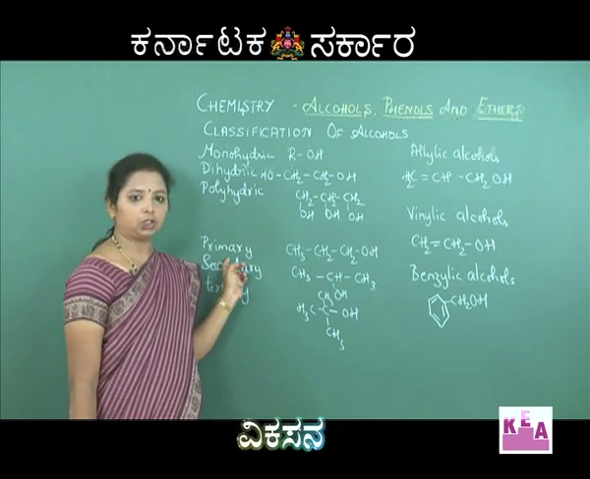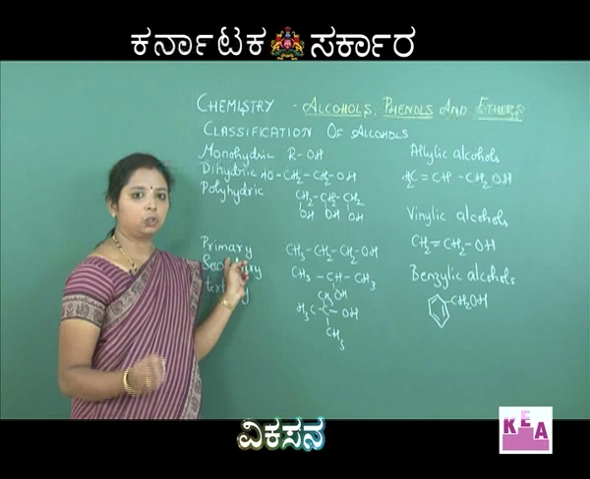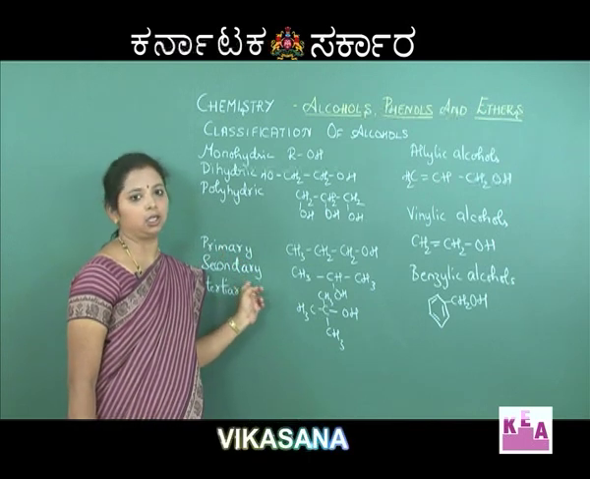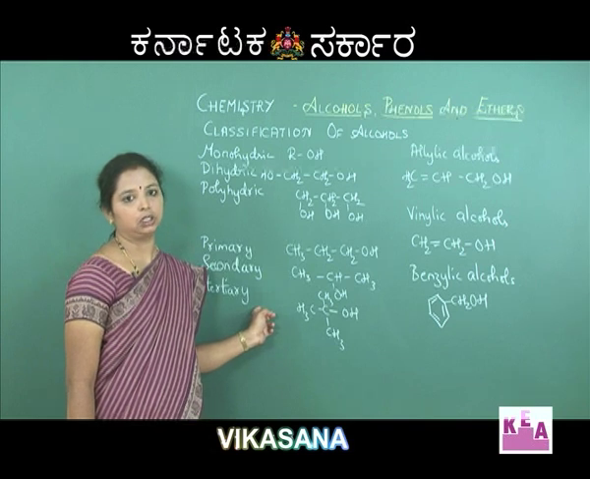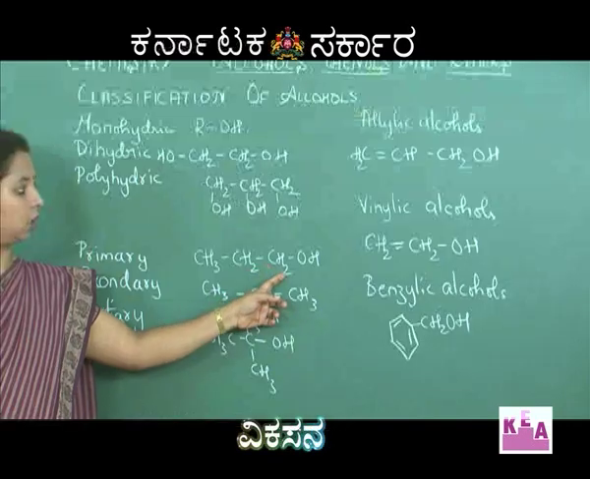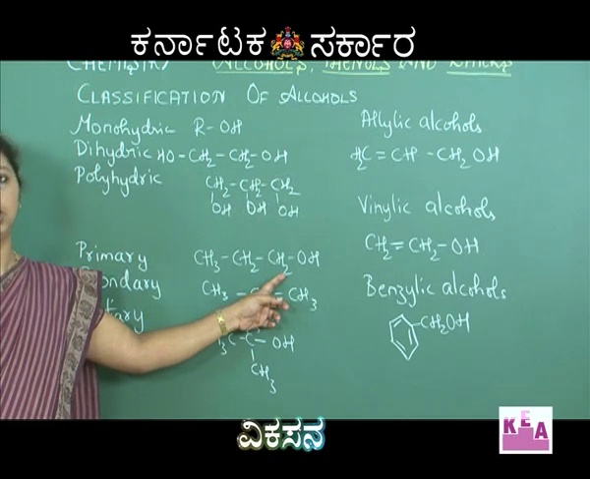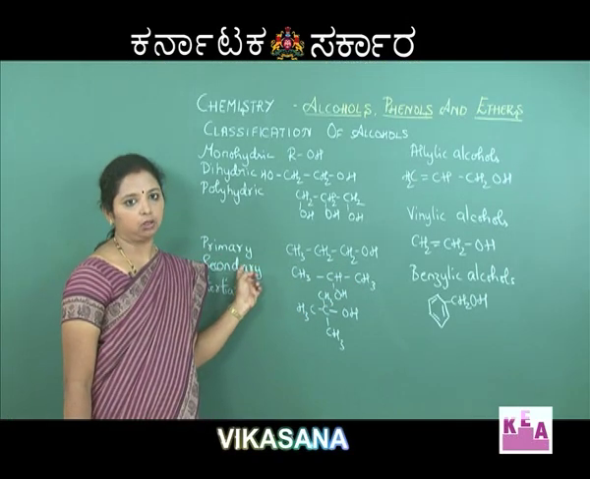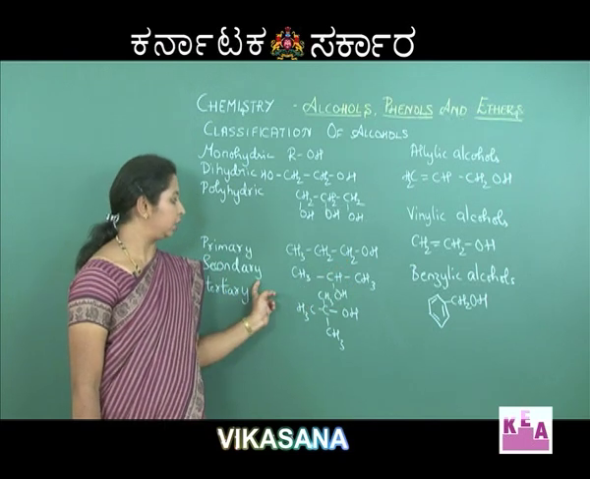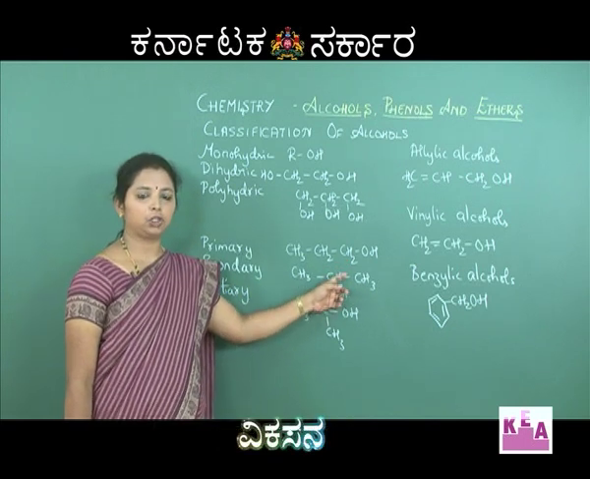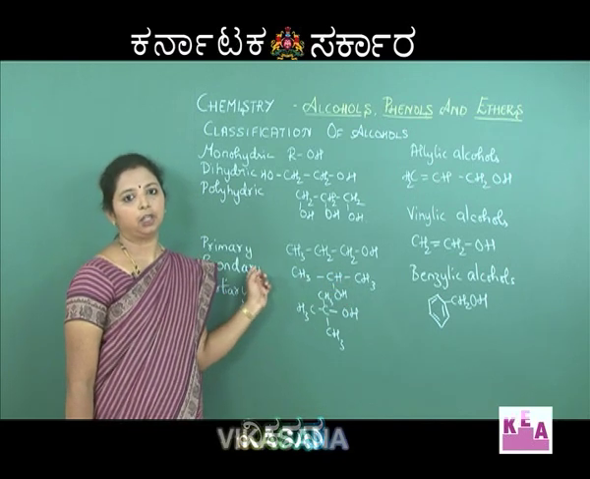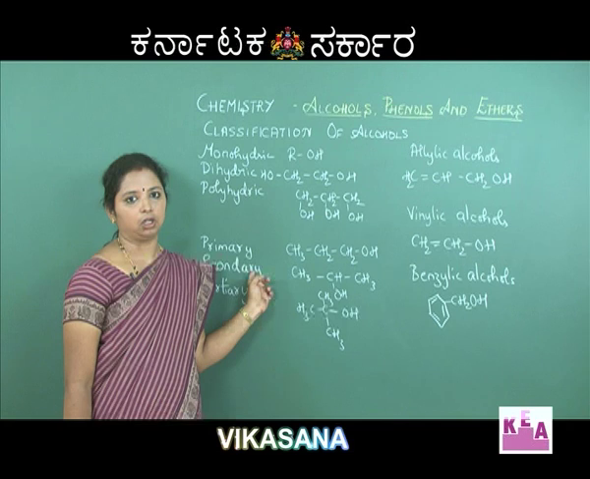Now, based on which carbon atom the OH group is attached to, we classify alcohols as primary, secondary or tertiary. If the OH group is attached to a primary carbon, that is the carbon containing at least two hydrogen atoms, we call it a primary alcohol. Then secondary alcohols: if the OH group is attached to a carbon containing at least one hydrogen atom, we call it a secondary alcohol.